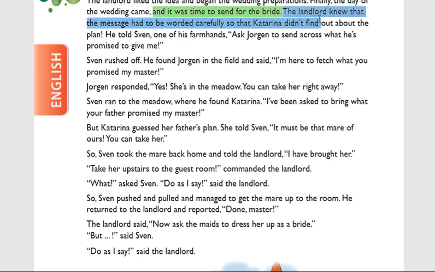The landlord knew the message had to be worded carefully so that Katrina did not find out the plan.